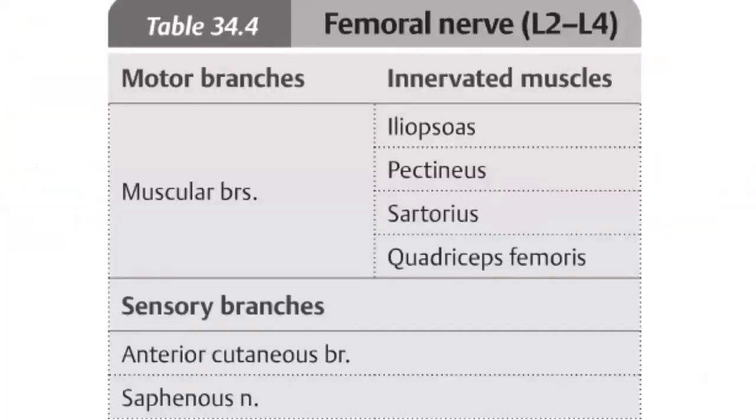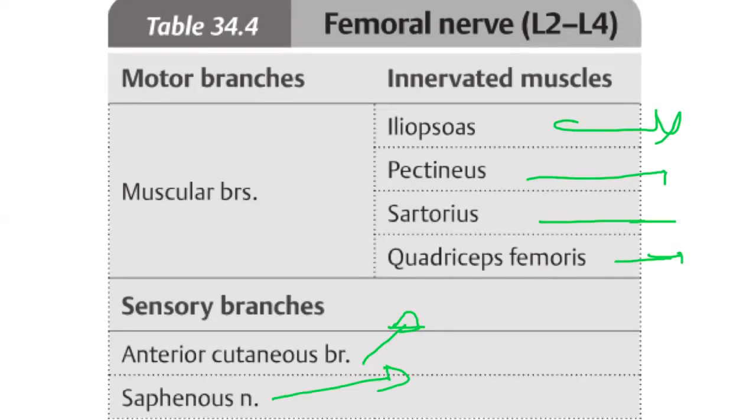You remember these things: muscular branches, that means motor branches, are to the iliopsoas, pectineus, sartorius, and quadriceps femoris, right? Sensory branches are anterior cutaneous branches, right? And the saphenous nerve. That means anterior cutaneous means anterior and intermediate cutaneous and medial cutaneous nerves of the femoral nerve, right?